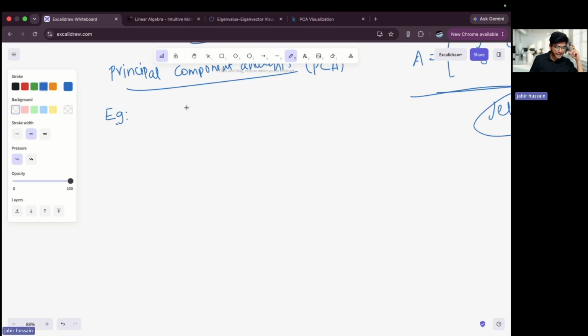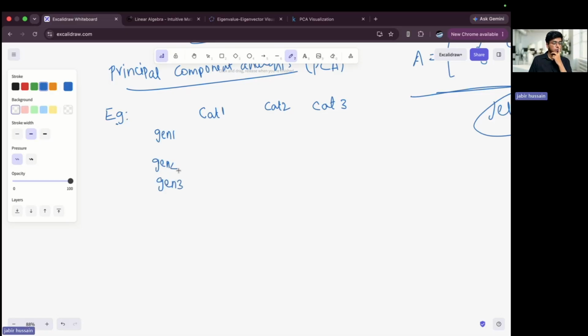Let's say I have cats: cat 1, cat 2, and cat 3. And for each cat, I have calculated their different genes. Here, let's say I'm writing gene 1, gene 2, and gene 3.